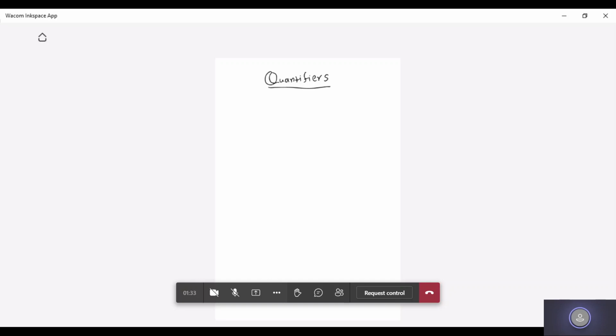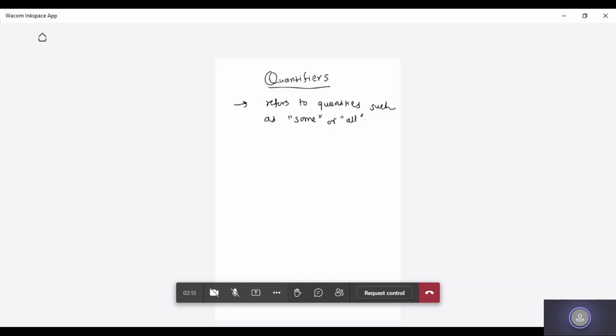Quantifiers refer to quantity, basically quantity. Those quantities we are seeing as some or all. So what I'll write here: the quantifiers are the words that refer to quantities such as some or all. Basically, a quantifier tells for how many elements a given predicate is true. We will have a predicate, and for how many elements that given predicate is true, we are going to find out with the quantifiers.